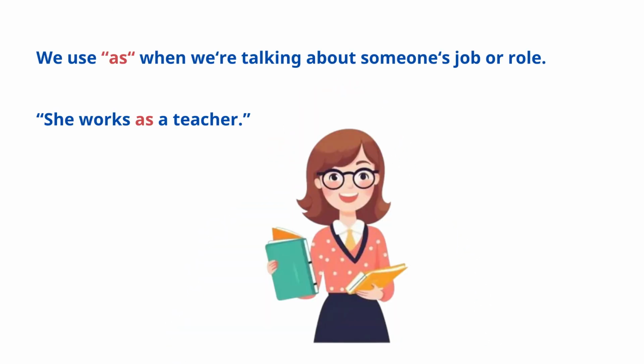Next, let's look at differences like as and like. These two words can be tricky, but don't worry, I'll try to make it easy for you. Let's start with as. We use as when we're talking about someone's job or role. For example, she works as a teacher. Here, as shows that her job is a teacher.